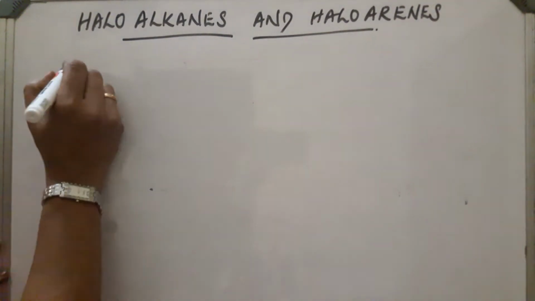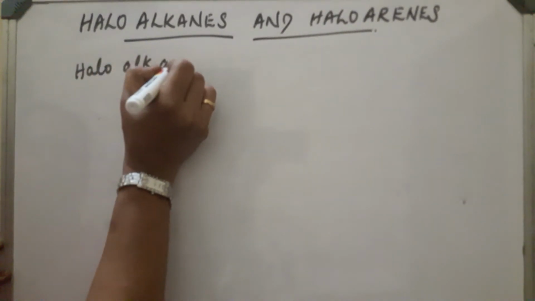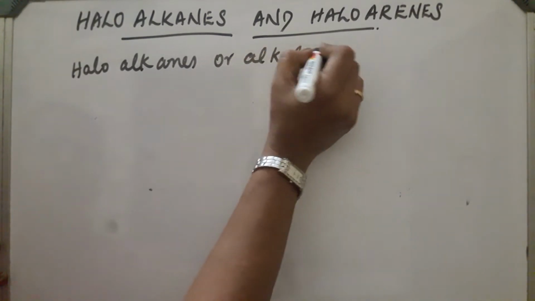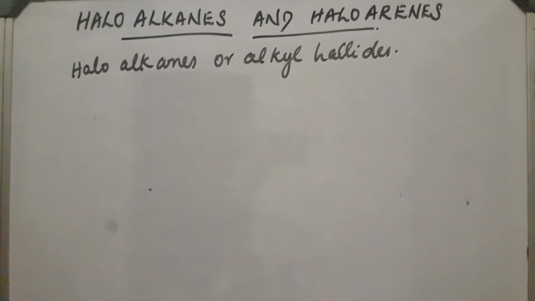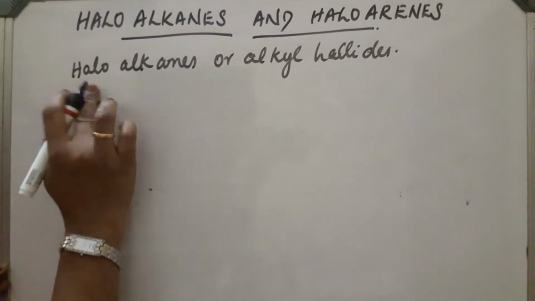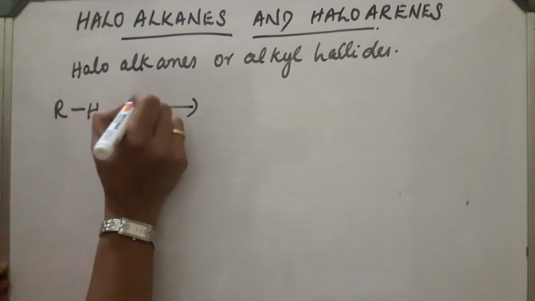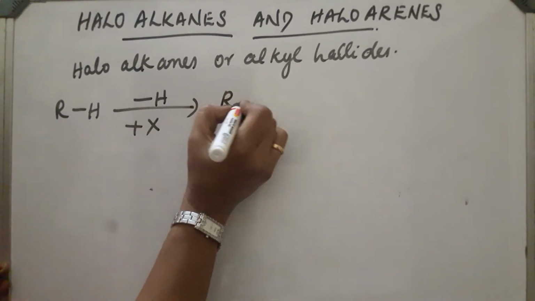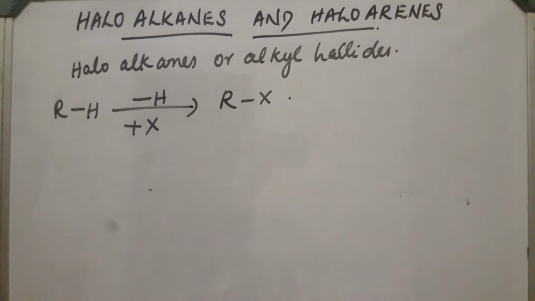Haloalkanes are also called alkyl halides. These are obtained by replacing one hydrogen atom of a hydrocarbon with a halogen atom, and the compound will be like this, RX.